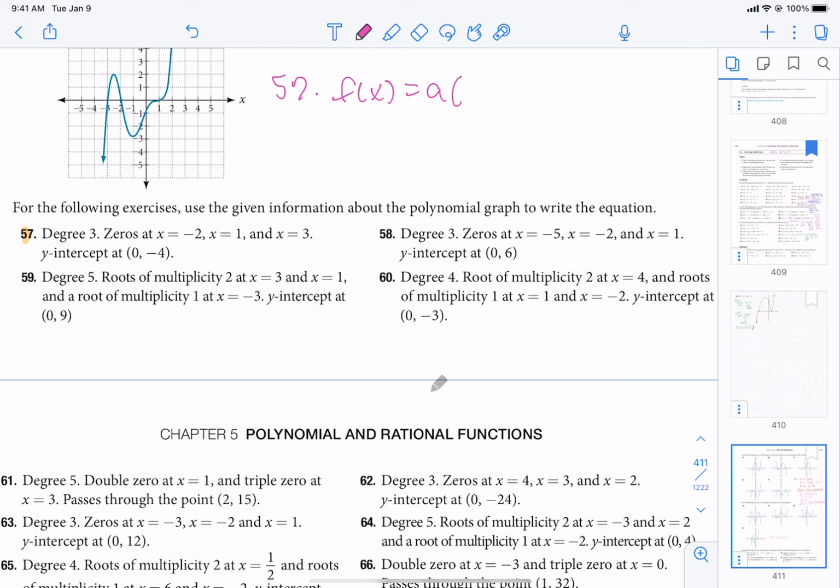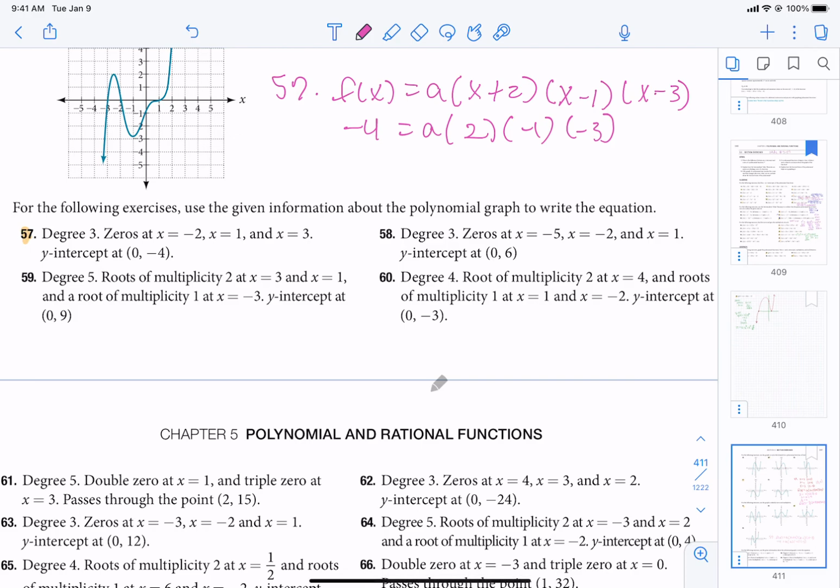We have a 0 at negative 2. So we're going to start out, we're going to show that A. The negative 2 quantity gives me an x plus 2. Remember, it's always the opposite of the 0. The next one's going to give me the opposite of the 1, and the last one's going to give me the opposite of the 3. The only other piece of information they give us is the y-intercept is (0, negative 4). So if I plug in 0, I get negative 4. So the answer is -4 when I plug in 0.